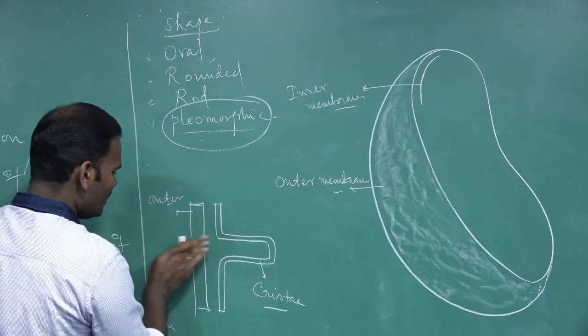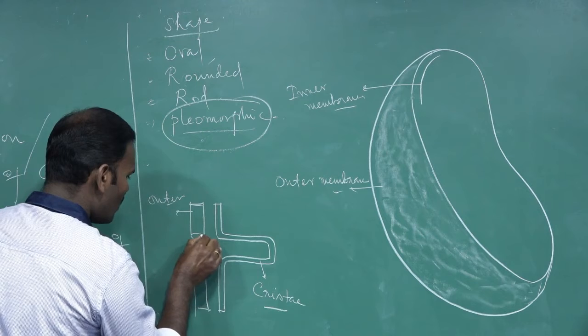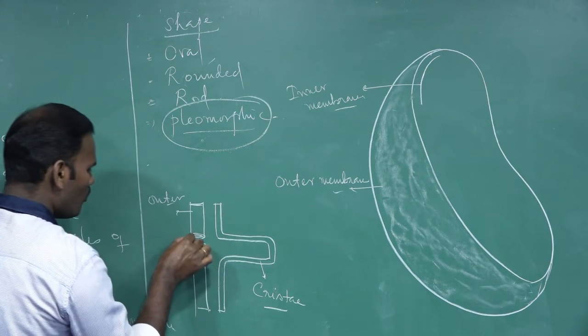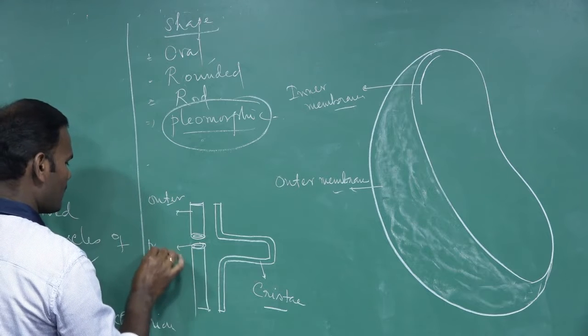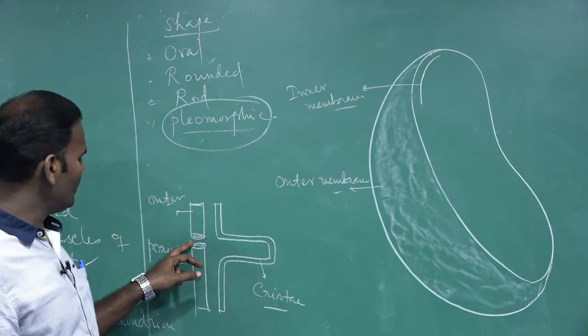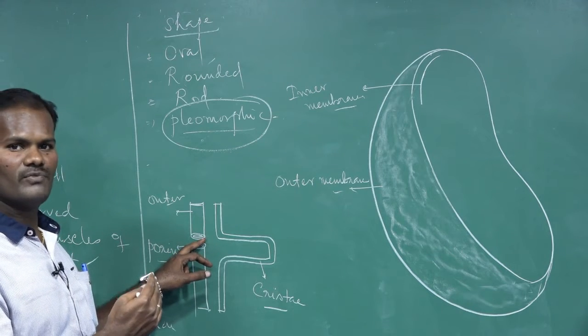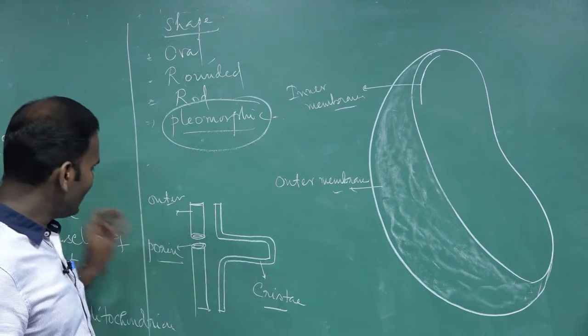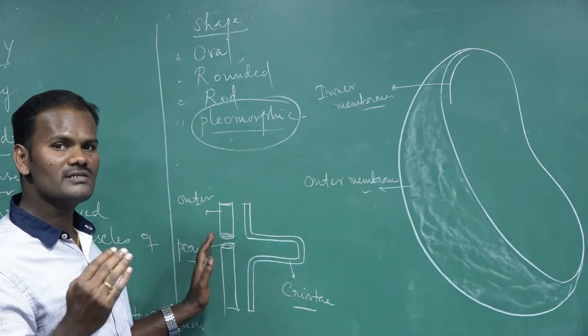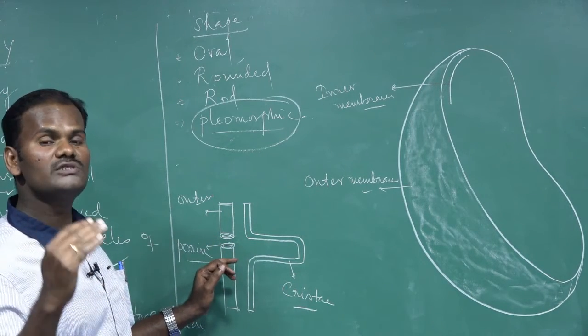The outer membrane contains small minute pores called porin proteins, which act as a channel that helps the free diffusion of molecules of size less than 1000 Dalton.